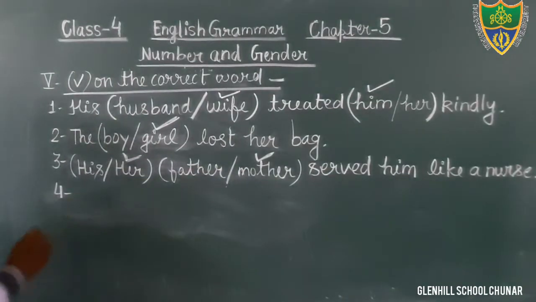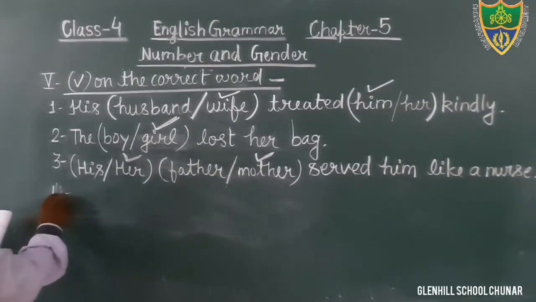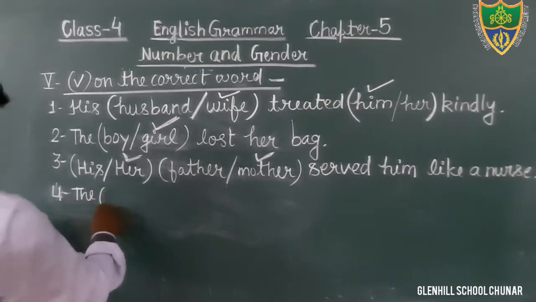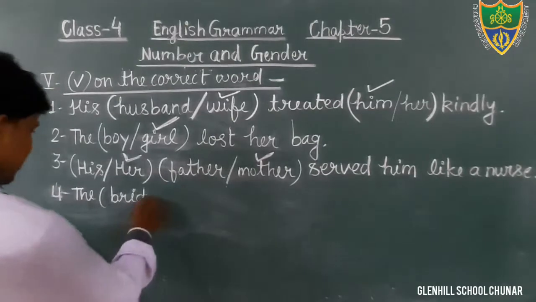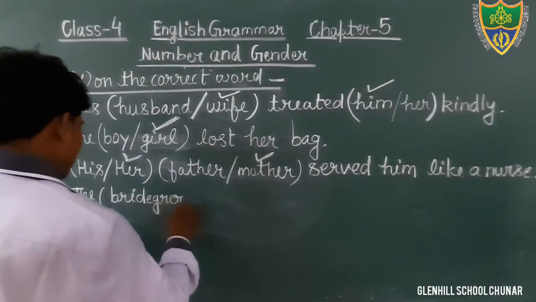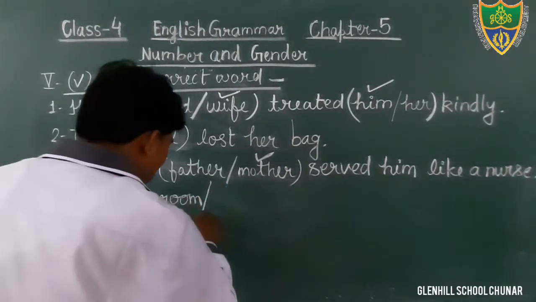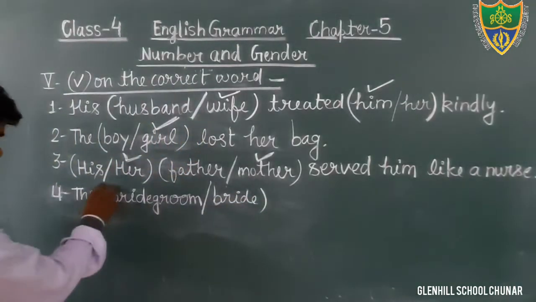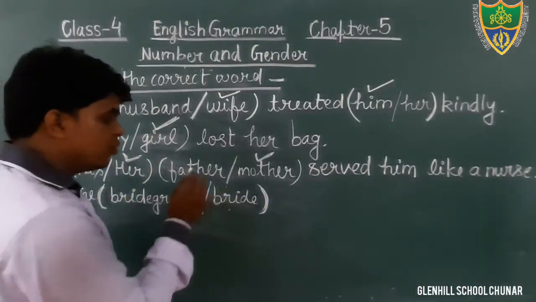Next question, question number 4. Just see, what is question number 4? The bridegroom is bridegroom, B-R-I-D-E-G-R-O-O-M, and there is option bride. You all know the meaning of bridegroom and bride. Bridegroom is dulha and bride is dulhan.